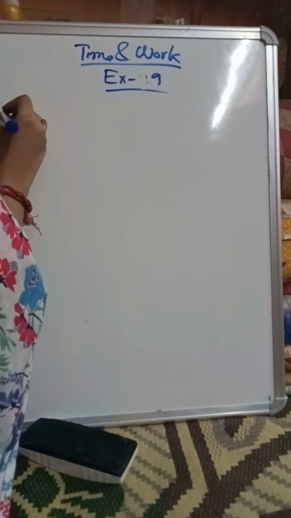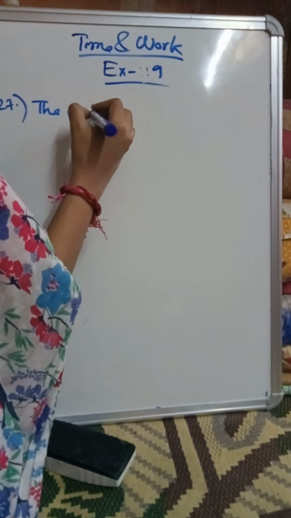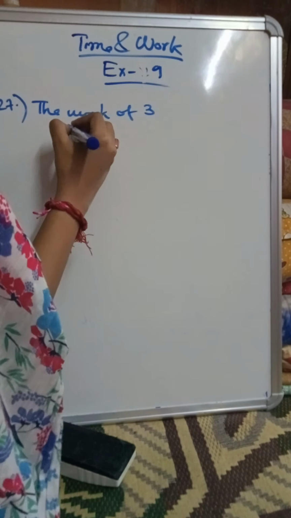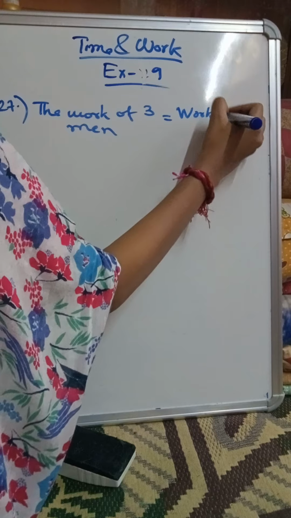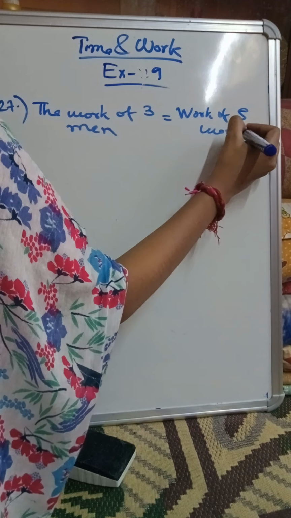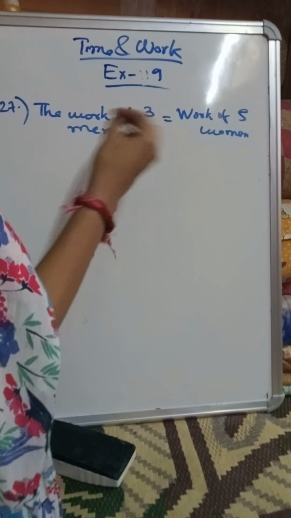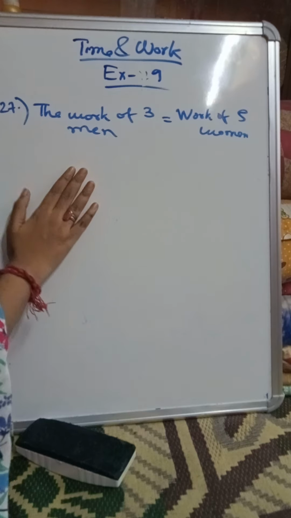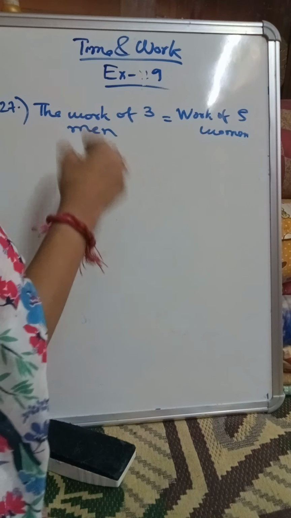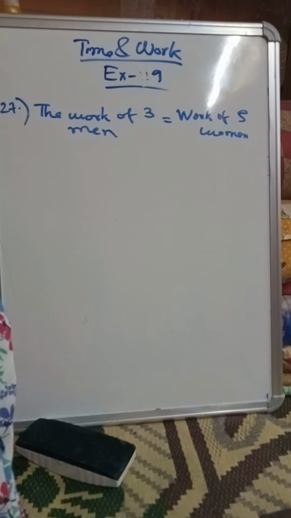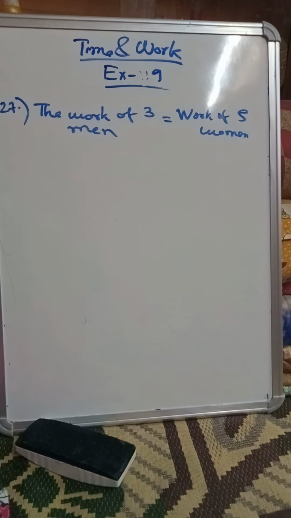We can write like this. Here it has been said that the work of three men is equal to the work of five women. Now what can we do with this information? We can convert the work of either the men or women in terms of the other. Suppose I am converting the work of men, then I will convert the work of one man in terms of women. From the other side, we can also convert the work of one woman in terms of the work of men.